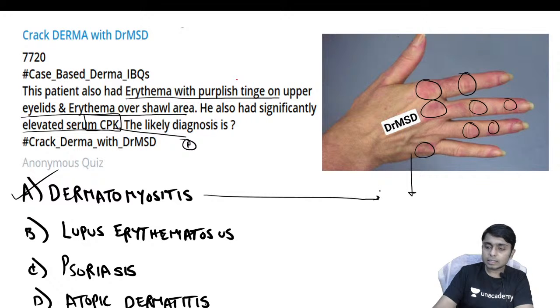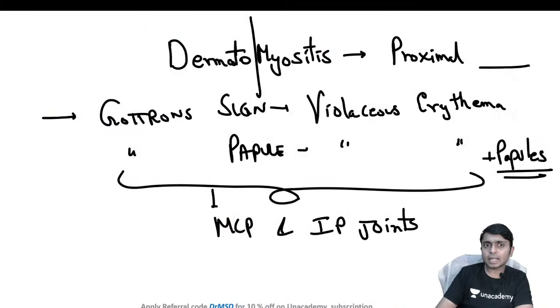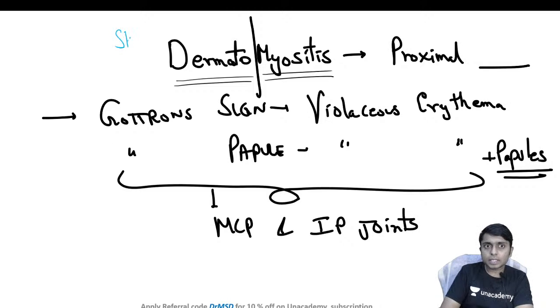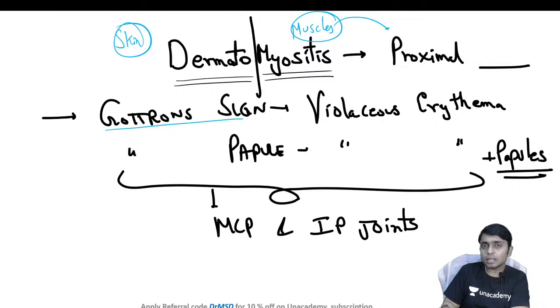And this dermatomyositis has various important signs which are to be remembered. So basically in dermatomyositis there will be two components, as the name itself suggests. There will be involvement of the skin, and also involvement of the muscle, the skeletal system. Muscles are also involved, and that too specifically proximal muscles, but not distal muscles. And there are some named signs we should remember. Gottron's sign. So what is this?